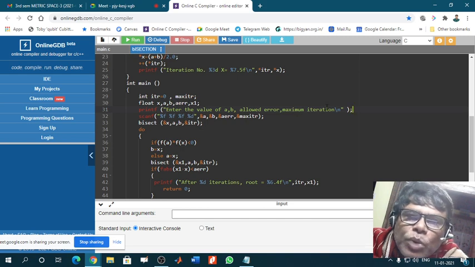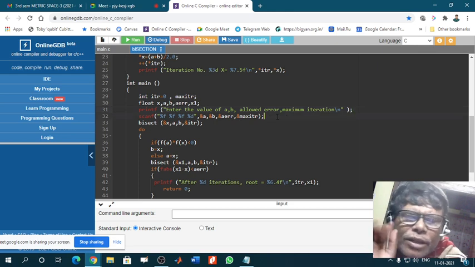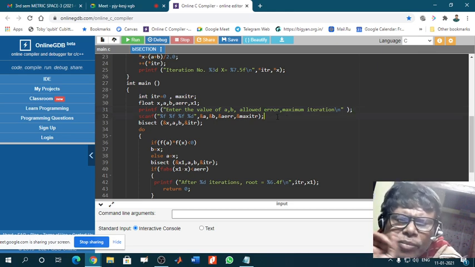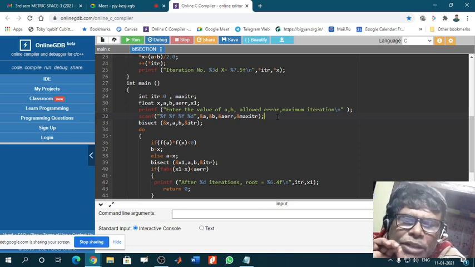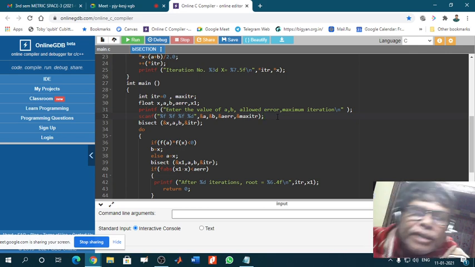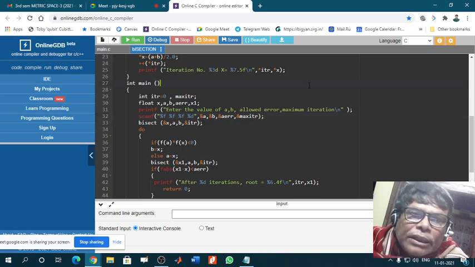But this one is a pure integer, so %d. Now %f and %d are all indicators of the way in which the values of the variables will be entered in the input panel.